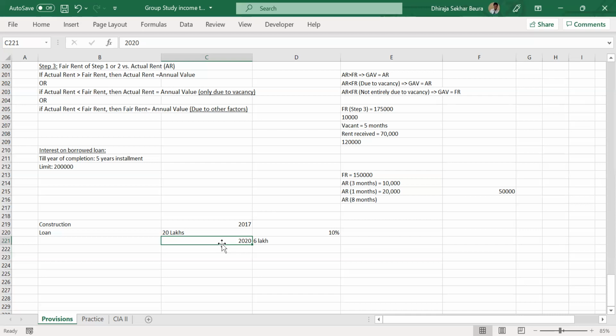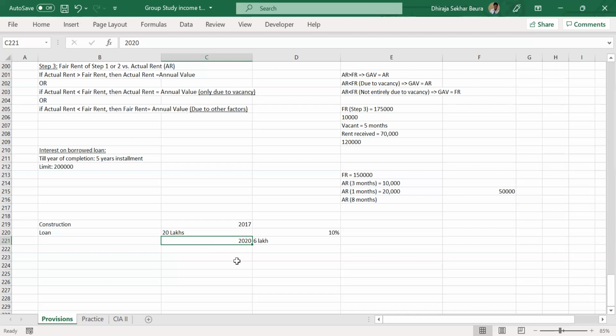So it is simple, whenever it is occupied, then only we can claim the interest. Absolutely. Anything that you are paying as interest, that benefit is available to you, but they're just postponing it to the year it is completed. Is that okay? Any questions on this? Completed means they'll provide the year, right? The year of completion of the construction. Everything will be given in the question.